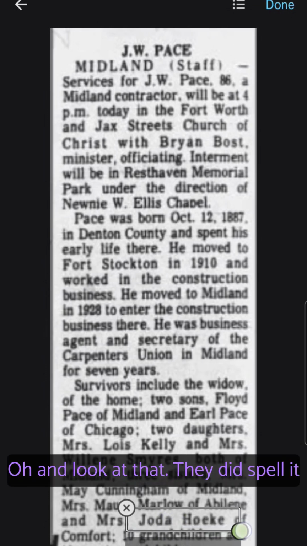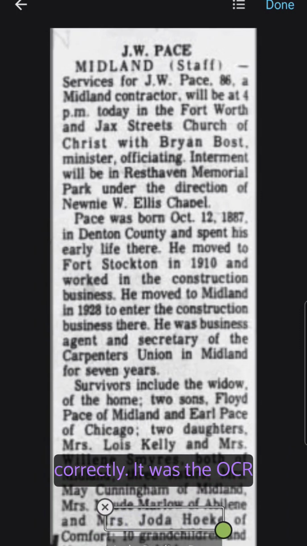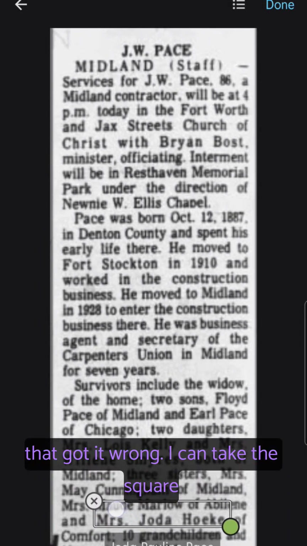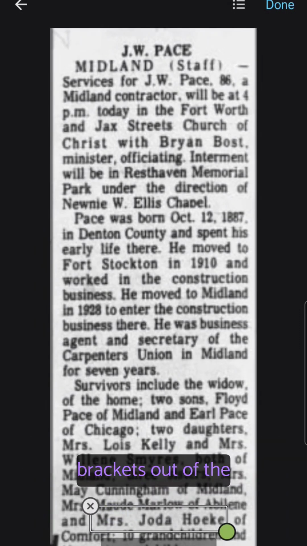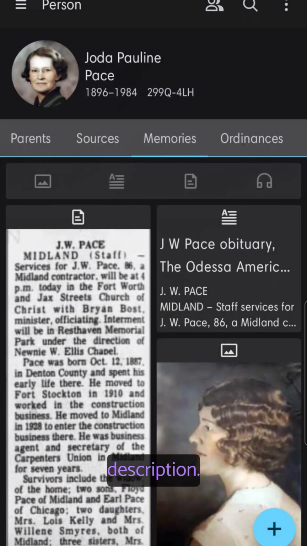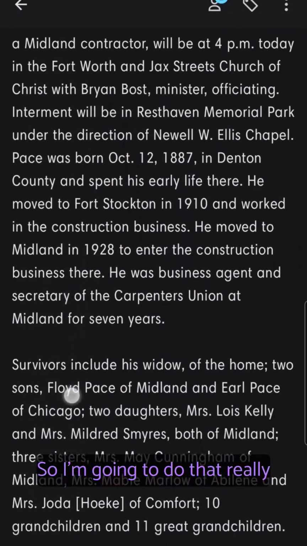Oh, and look at that. They did spell it correctly. It was the OCR that got it wrong. I can take the square brackets out of the description. So I'm going to do that really quickly.